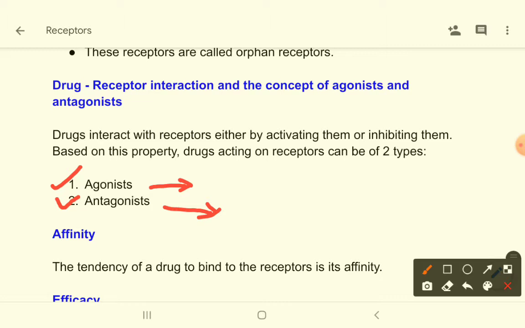Although they will not inhibit a receptor, for simplicity we are saying that antagonists will inhibit, but they will not inhibit, they will just block the receptor, they will just occupy the receptors. Okay, that is the true thing, but for simplicity we are saying that agonists will stimulate and antagonists will inhibit. Okay.